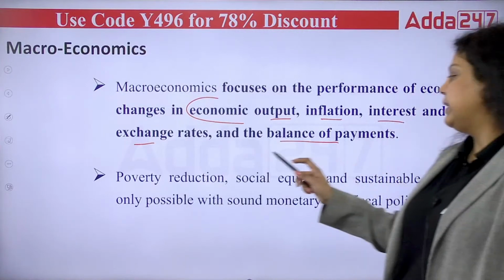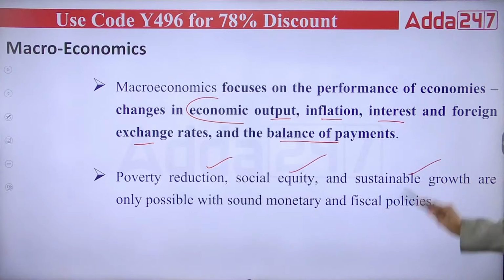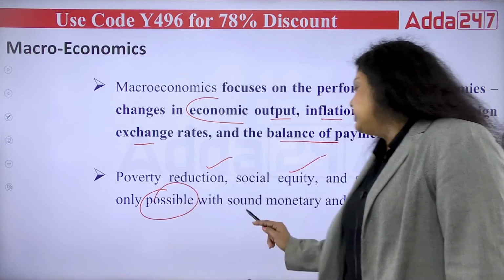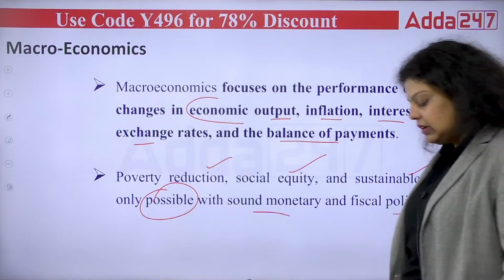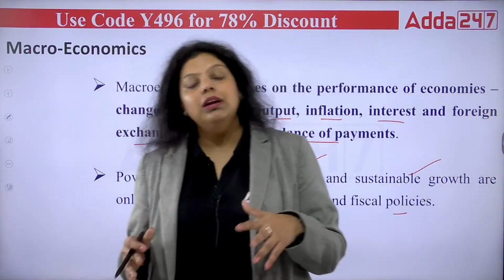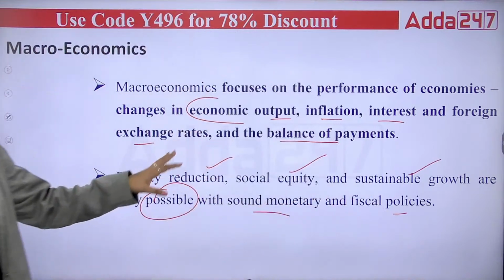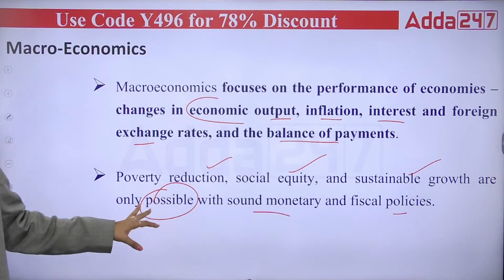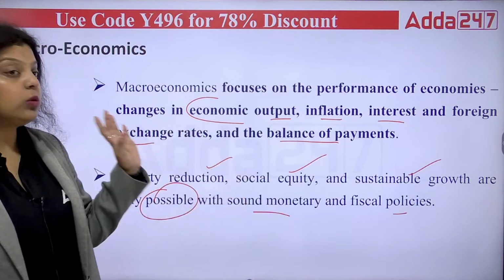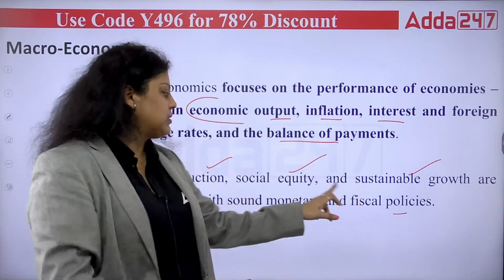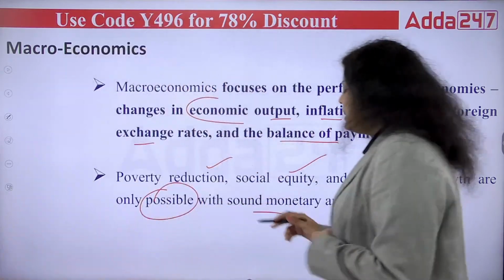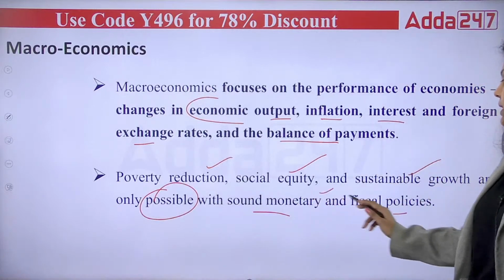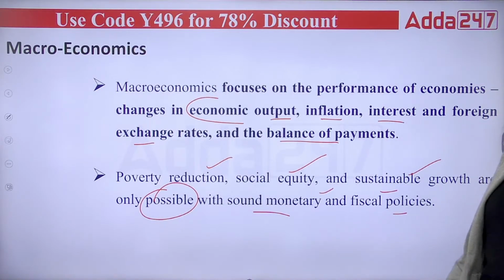Next, poverty reduction, social equity, sustainable growth are only possible with sound monetary and fiscal policy. Now, when we talk about macroeconomics, I have told you that it gives us the income theory. Now, if you want your economy to work properly, you will be able to reduce poverty, reduce unemployment, control inflation, have sustainable growth, and you will want social equity, so social justice for the people. All these are only possible in macroeconomics when the monetary and fiscal policy is made with very sound decisions.